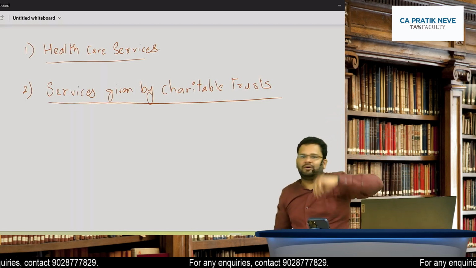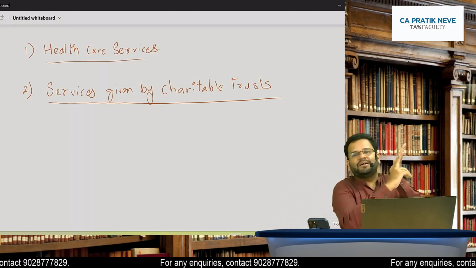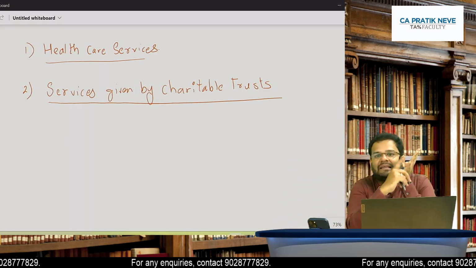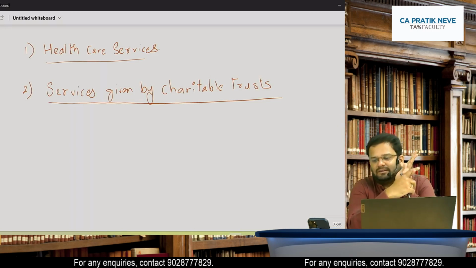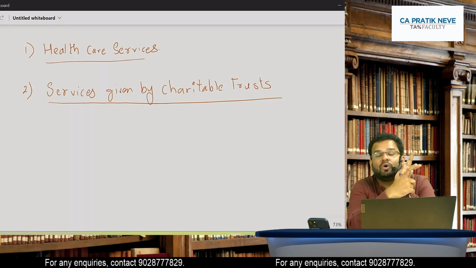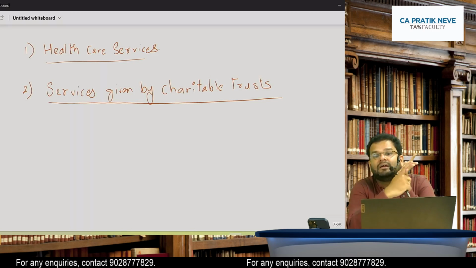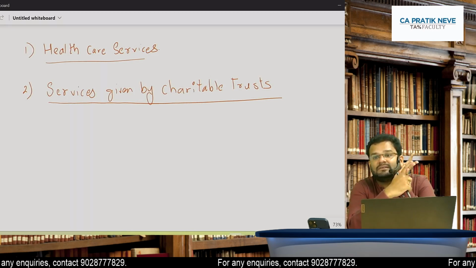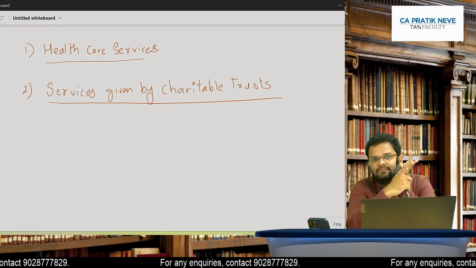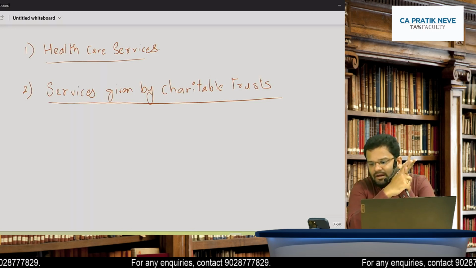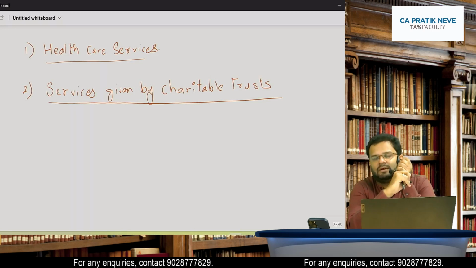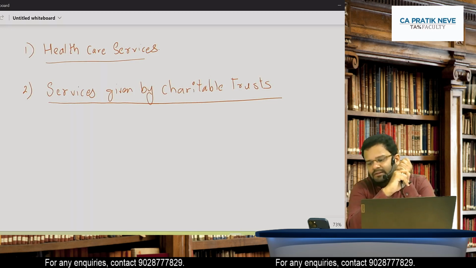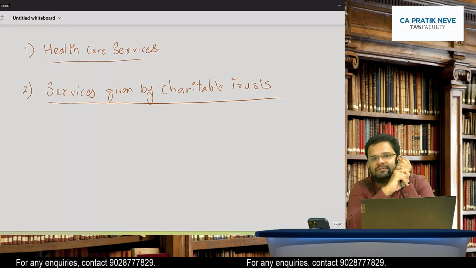So help me, all of you help me. One is healthcare service given by charitable trust. Second is education to orphan, abandoned. Third is preservation of environment and advancement of religion. These are the 4 activities.